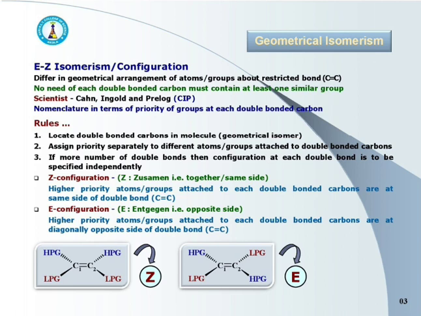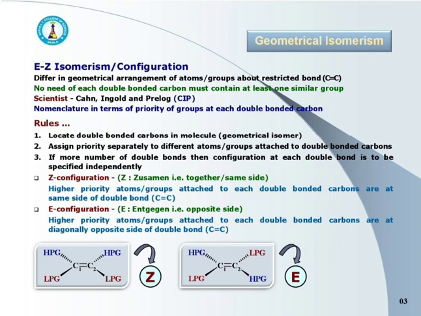Even though both different groups are present, we may assign the EZ configuration.